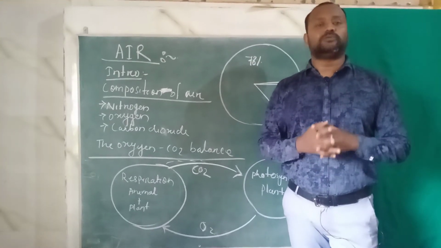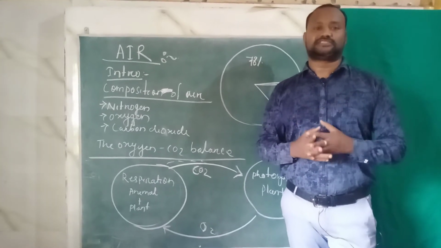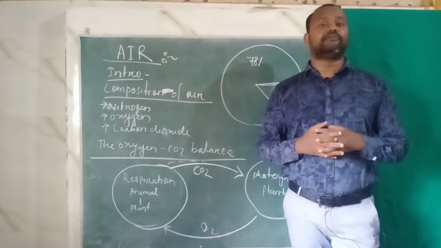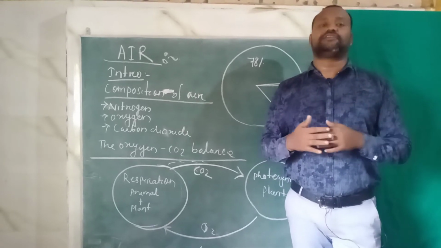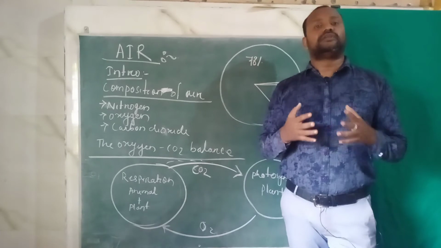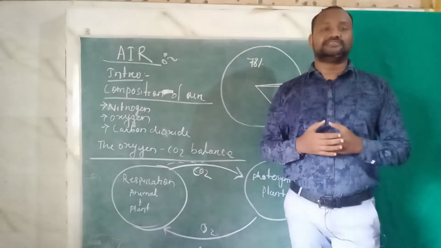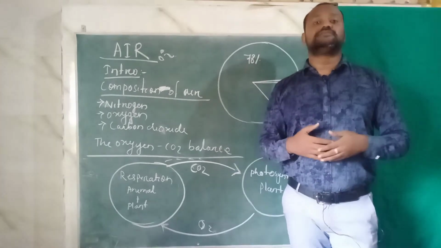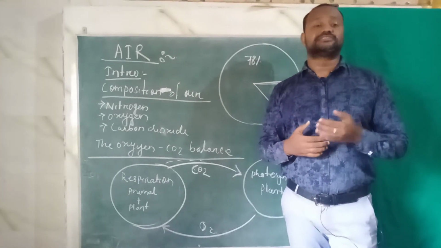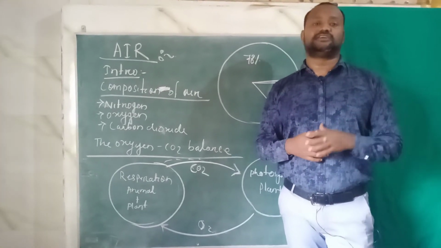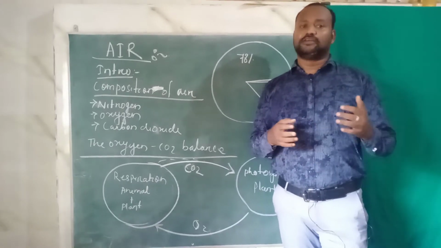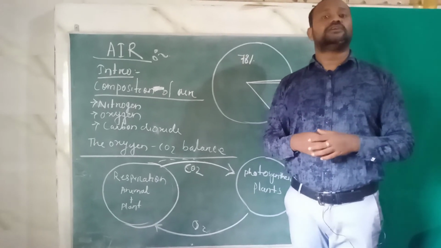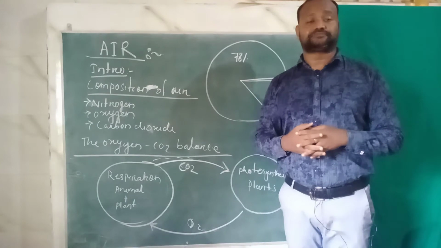And due to global warming there are many devastating effects like melting of the snow caps, increase of the sea level, many types of diseases, and many essential organisms are on the verge of extinction and endangered because of global warming. So student, this is all about the different kinds of gases.